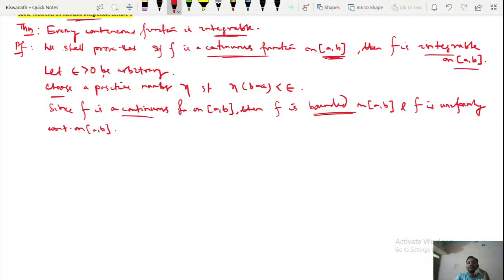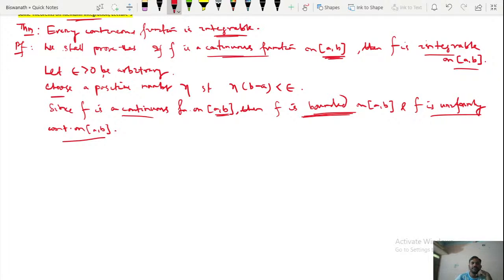Continuous means its value already exists. That means in between a and b, if you put any value in place of x, then f of x exists, and since it gives some finite value, f is bounded, and also f is uniformly continuous. It is a theorem, and I am just using that theorem.